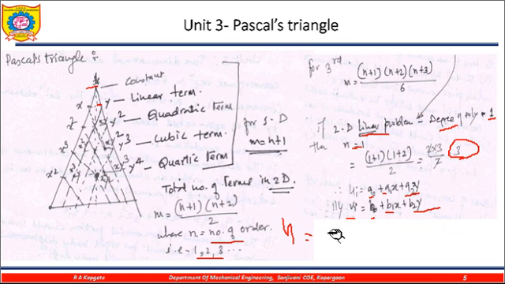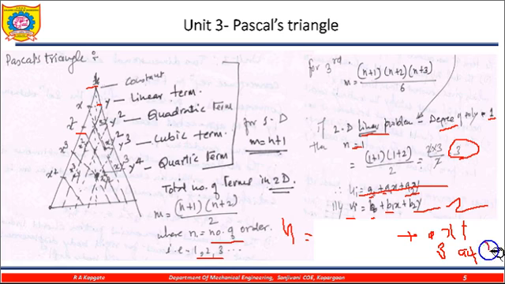So I need to write the 6 terms: these 3 terms plus a3x square, plus a4xy, plus a5y square.